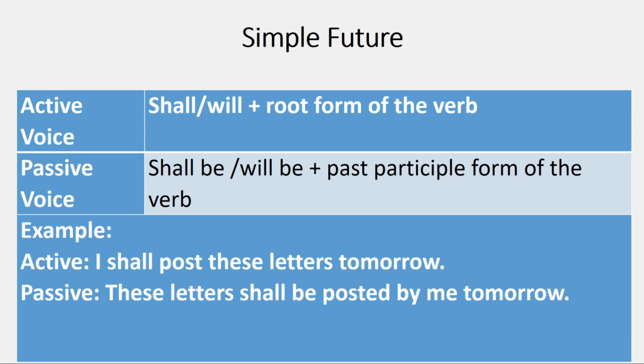Let's look at the example of active voice. I shall post these letters tomorrow. Here I is the subject, shall post is future form of the verb, and these letters are the object. In the passive form, we have started with the object, these letters, and then we place the be form of future, shall be. And post becomes posted because posted is the past participle form of the verb. By me, I has become me tomorrow. These letters shall be posted by me tomorrow. So these are the rules for simple present, simple past and simple future.